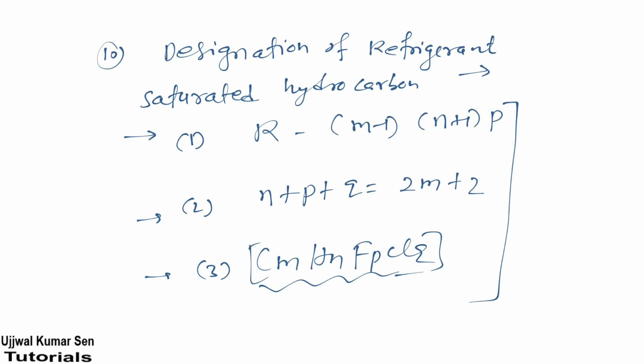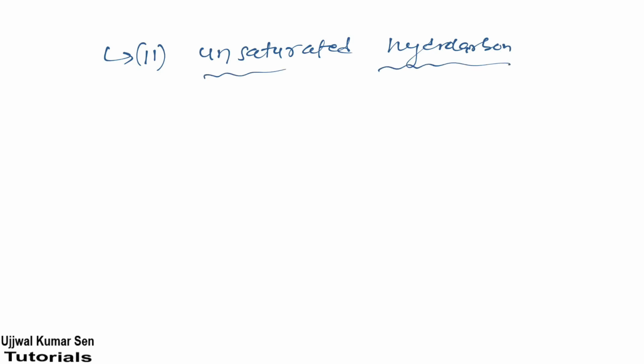So this is the case for saturated hydrocarbon. Let's come to the unsaturated hydrocarbon, right? So in this case again we have three formulas, and I have already shared with you how to implement them, so you can try and implement.